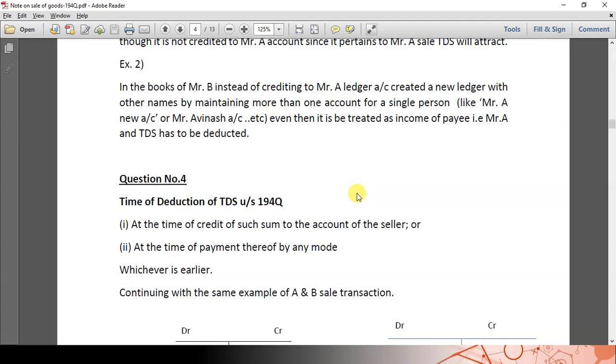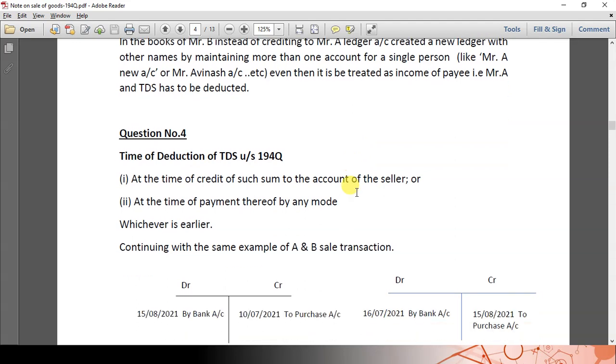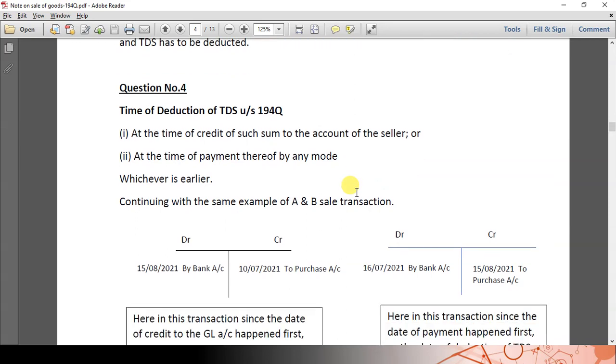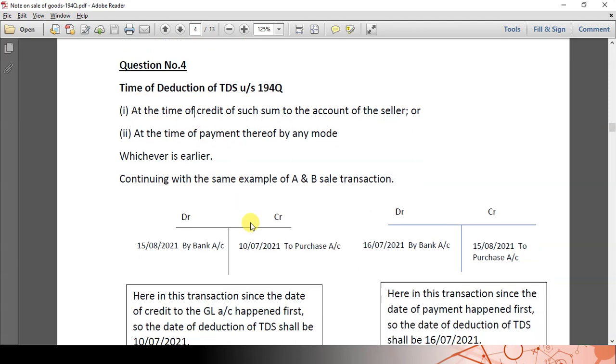So now let us go to the time of deduction of TDS, that means when TDS has to be deducted. It says TDS has to be deducted at the time of credit to the account of the seller or at the time of payment, whichever is earlier. This is not a new concept. All the TDS provisions say the same, barring a few sections. It says either at the time of crediting the transaction to the account of the seller or at the time of making the payment, whichever is earlier. So let us see.